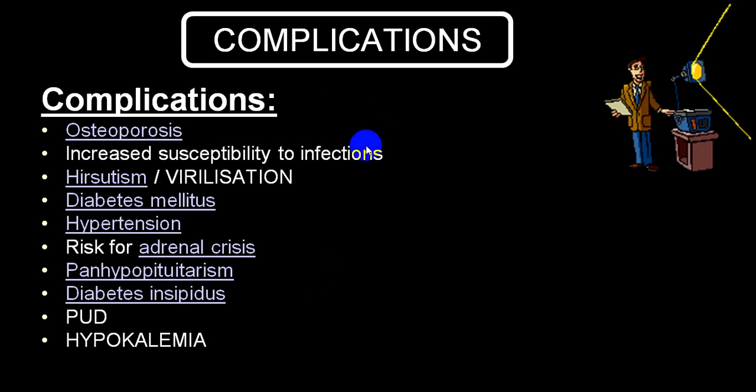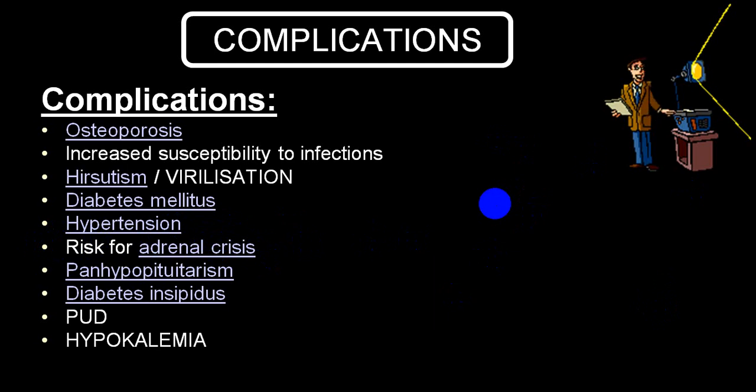Complications because of Cushing syndrome: most common are osteoporosis, hirsutism, virilization, diabetes mellitus, hypertension, and a very high chance of recurrent infections, particularly UTI and lower respiratory tract infections. If you stop medicine suddenly, adrenal crisis, particularly in exogenous steroid therapy, if it is stopped suddenly, the person may go into adrenal crisis, and also after bilateral adrenal gland removal the person can go into adrenal crisis.